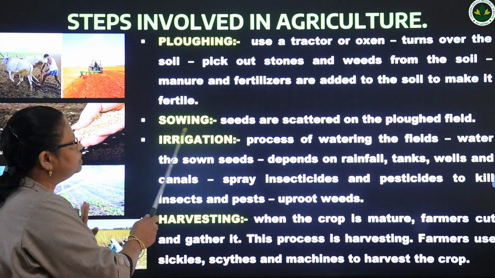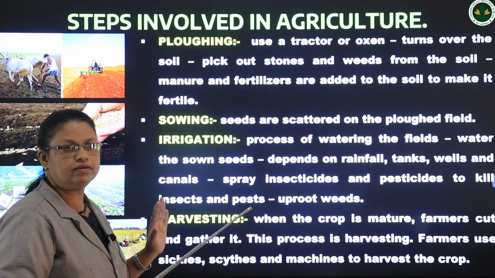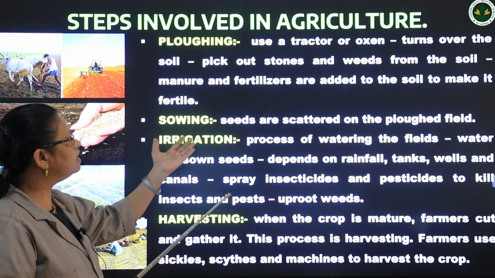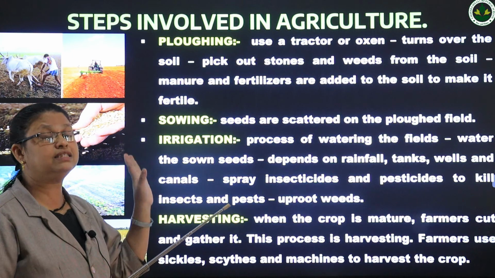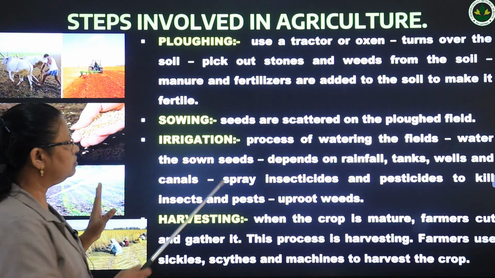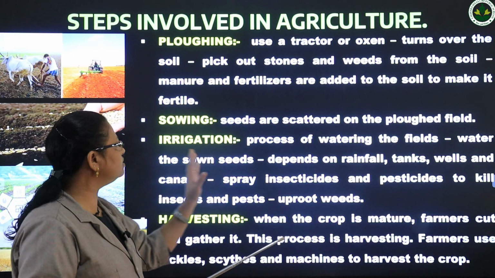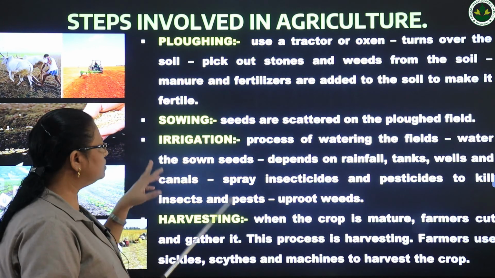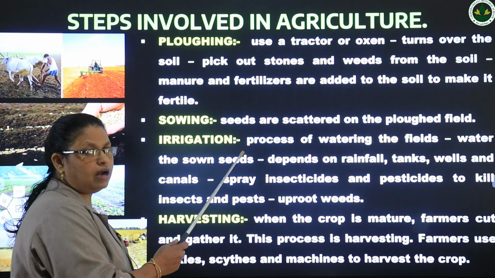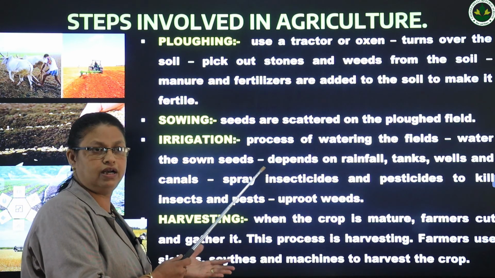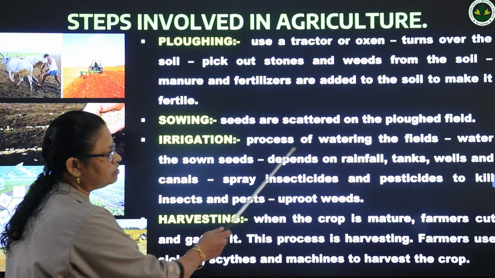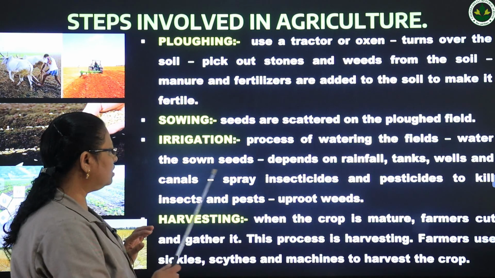And the second step is sowing. So after adding fertilizers and manures, we have to sow the seeds. We have to scatter the seeds in the field. So the scattering of seeds is known as sowing. Okay. Next step is irrigation. So after sowing the seeds, we have to water it, watering the field. That is called irrigation. Process of watering the fields.